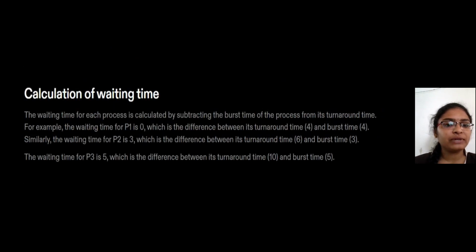Now, let us see the calculation of waiting time. The waiting time for each process is calculated by subtracting the burst time of the process from its turnaround time. For example, the waiting time of P1 is the difference between turnaround time and burst time, 4 minus 4, 0. For P2, the difference is 6 minus 3, 3. And for P3, it is the difference between turnaround time 10 and burst time 5, 10 minus 5 equals 5.